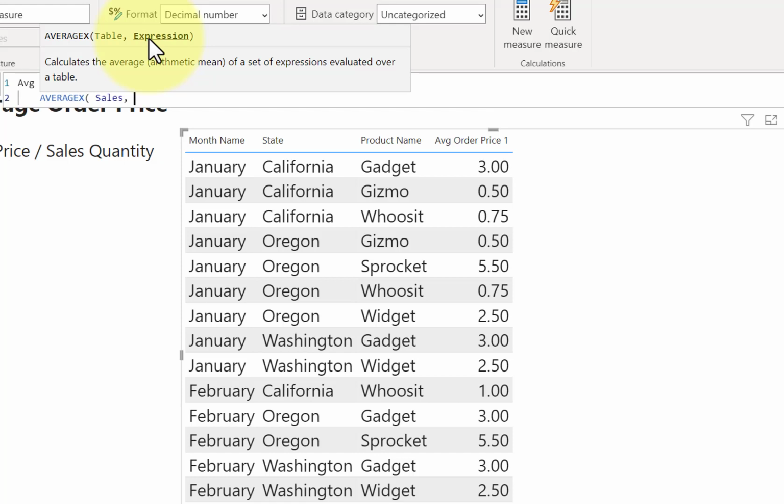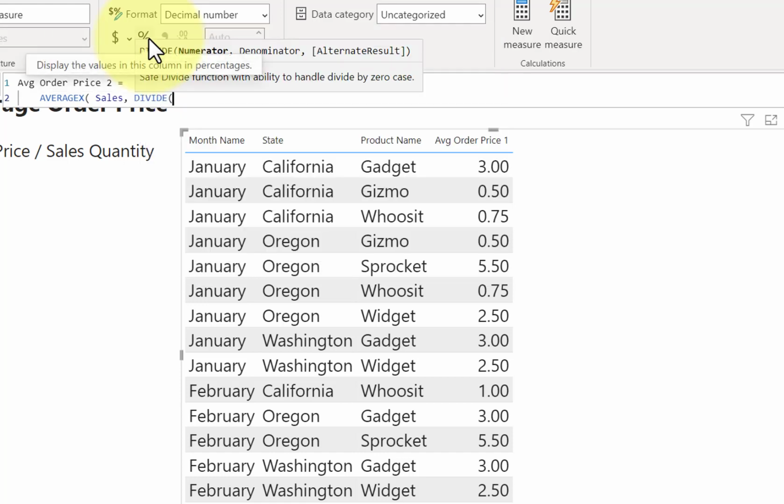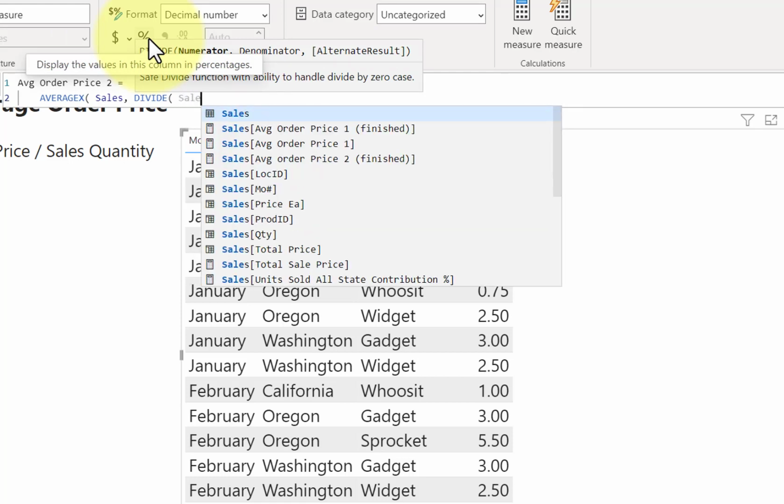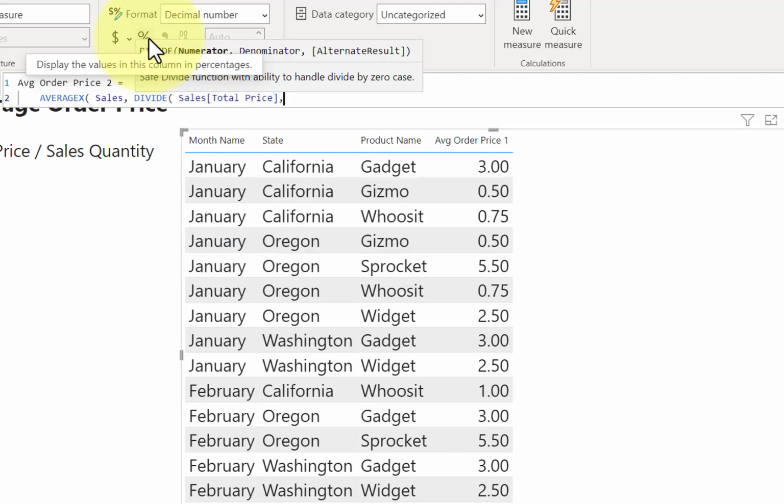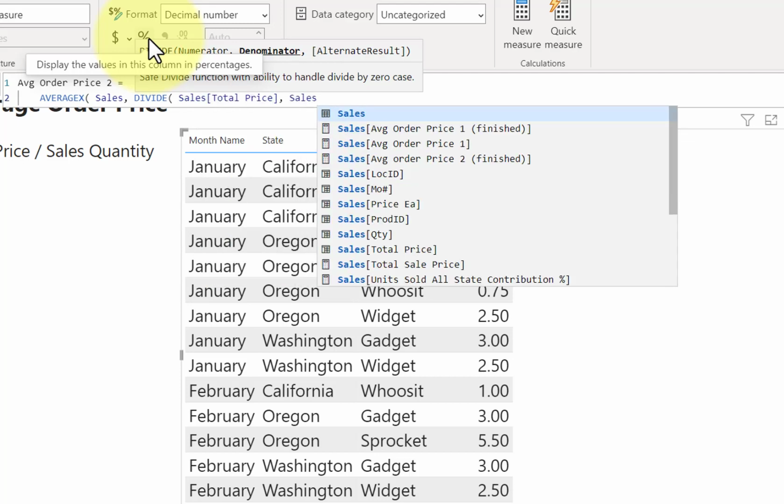So there's my table, and my expression now is going to be that we want to divide the sales total price by the sales quantity.